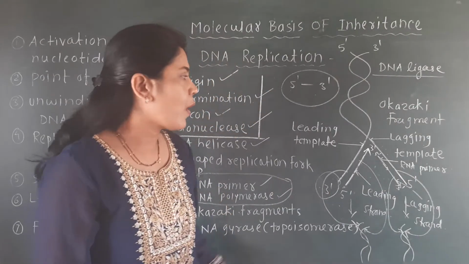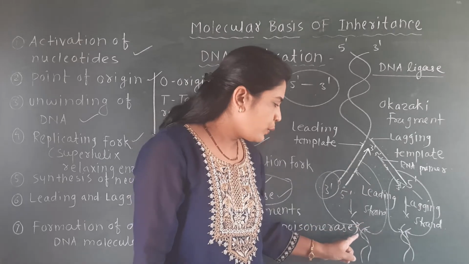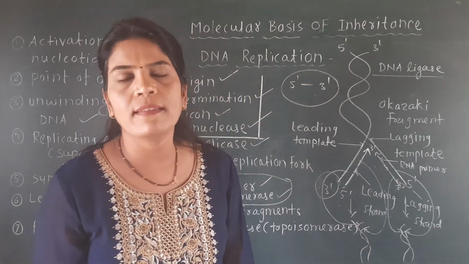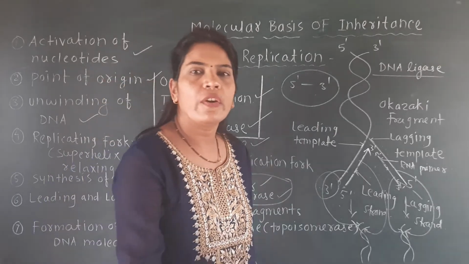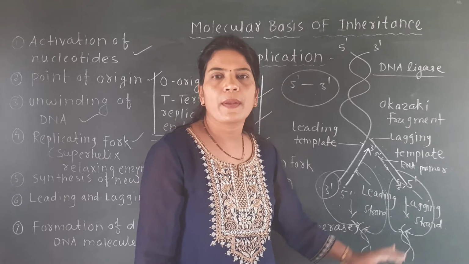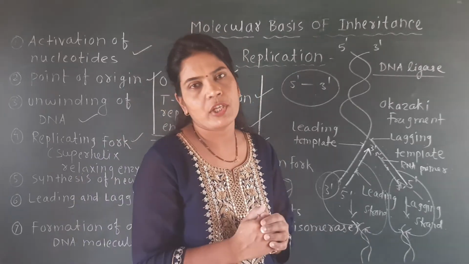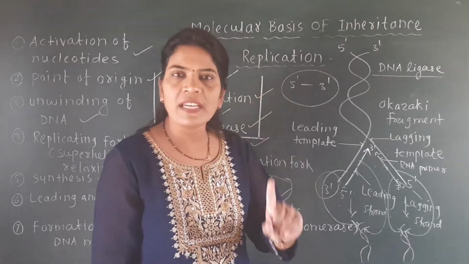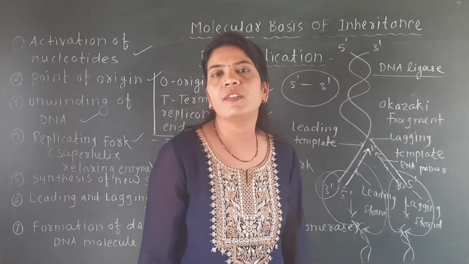That means from one single DNA molecule you will get two identical copies of DNA. That process is called replication of the DNA. But such a type of replication is called semi-conservative replication, because in this newly formed daughter DNA, one strand is completely from the parent and one strand is newly developed.